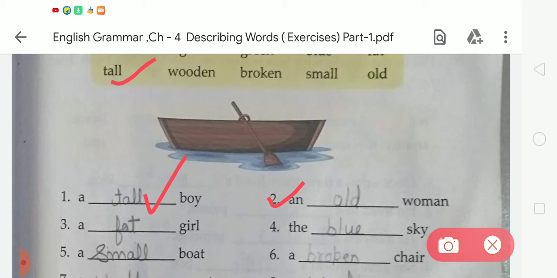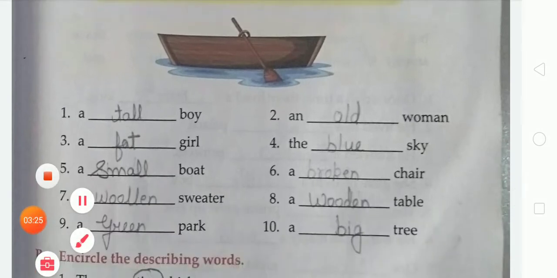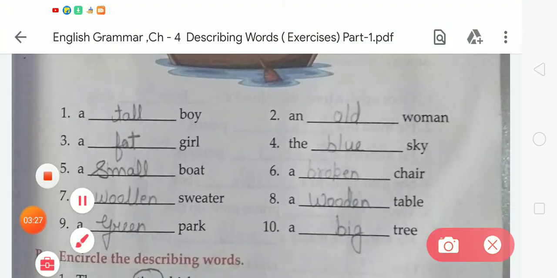Now the next, second, is a dash woman. Student, what will we write here? We have to write here old. An old woman. What is the spelling of old? O-L-D, old. Now the next, third, is a dash girl. Student, we have to write here a fat girl. What is the spelling of fat?